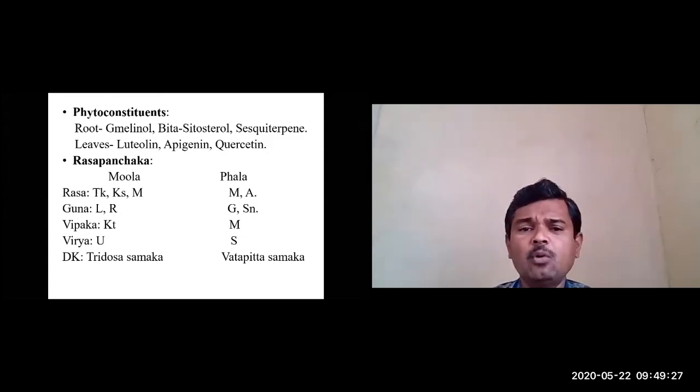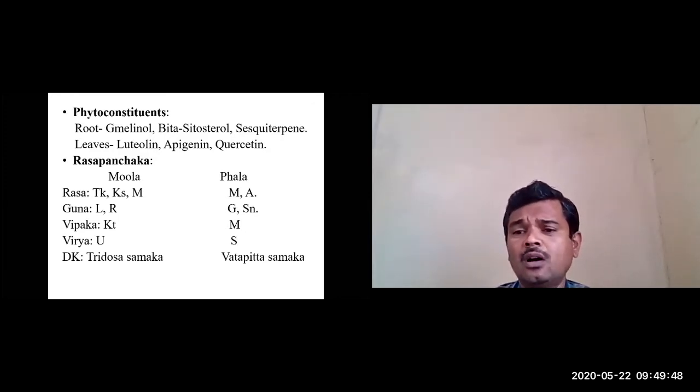Okay. Next, we'll move to the Rasapanchaka, that is pharmacodynamics. Here, as Sarvato Bhadraha, almost the whole plant we are using, be it root, root bark, fruits, inflorescence, flowers, even the leaves.